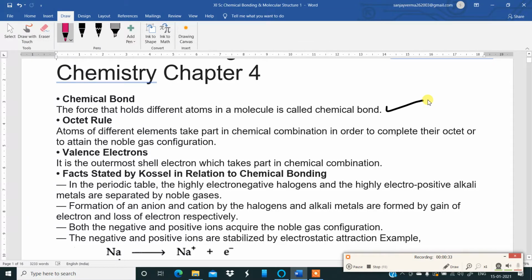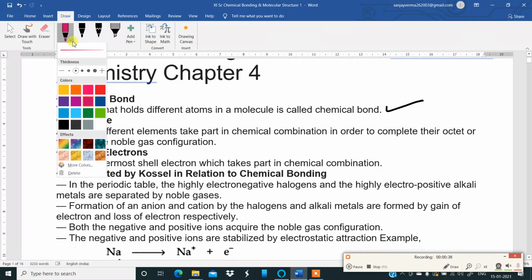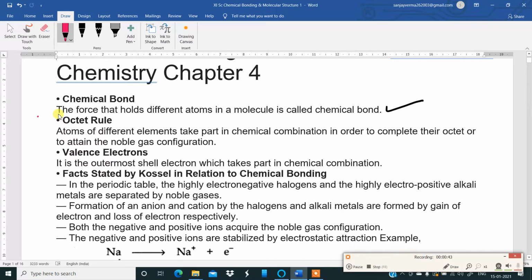After that, the octet rule. Atoms of different elements take part in a chemical combination in order to complete their octet or to attain the noble gas configuration, to make a total of 8 electrons finally. Then, valence electron means it is the outermost shell electron which takes part in a chemical reaction, chemical combination.